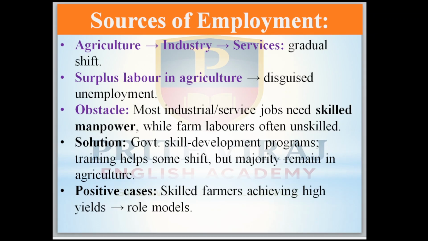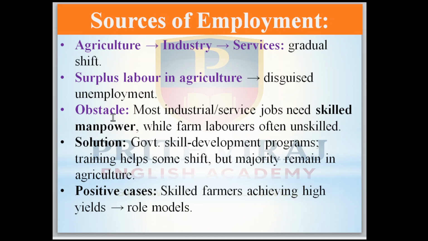Now come to the sources of employment. One is agriculture, then industries, third is services. Employment is gradually shifting from agriculture to industry and now to services. Surplus labor in agriculture creates disguised unemployment.